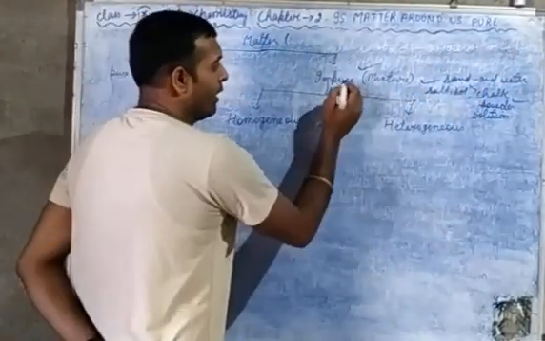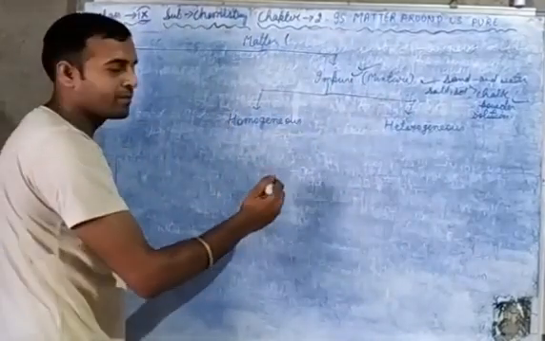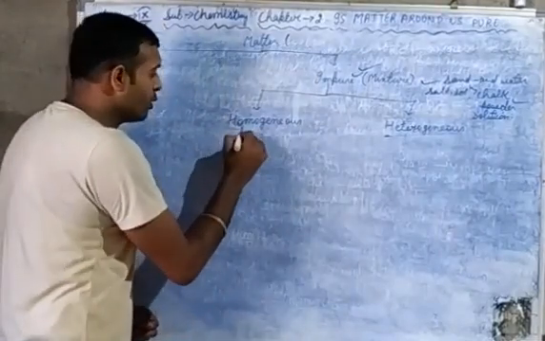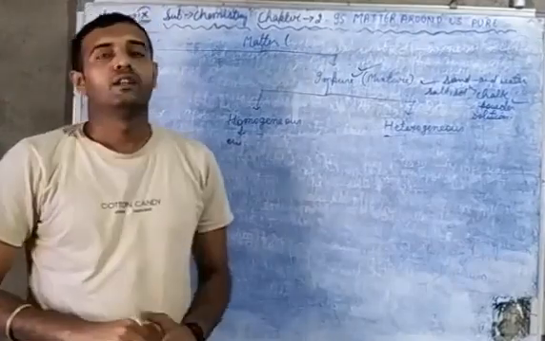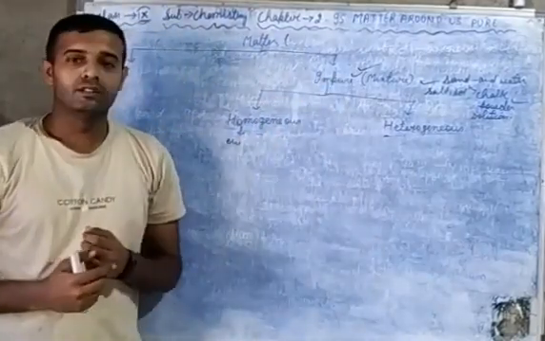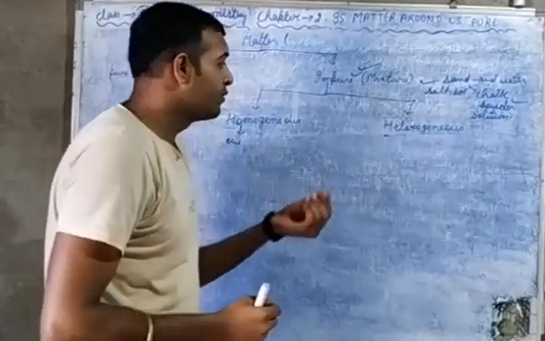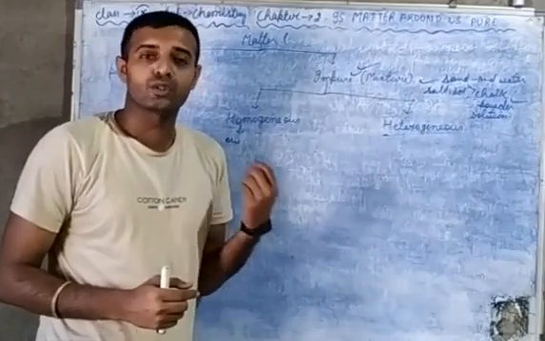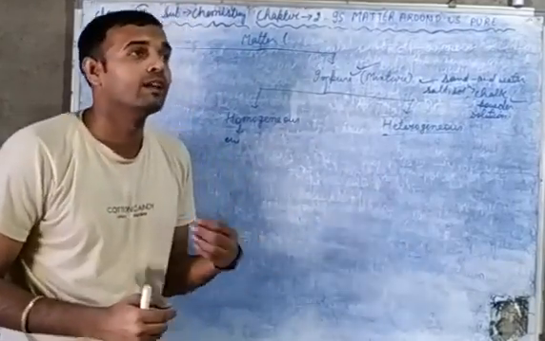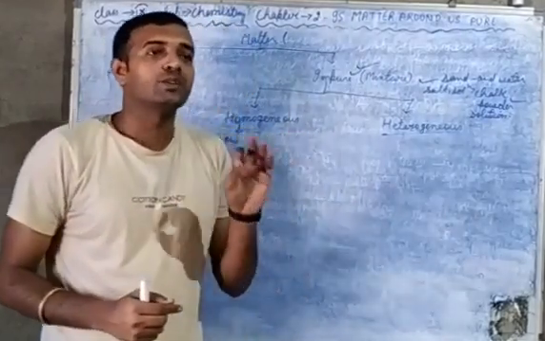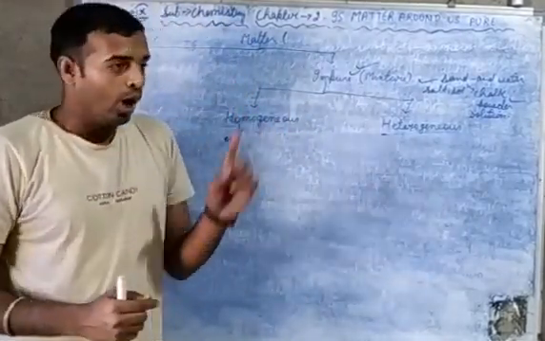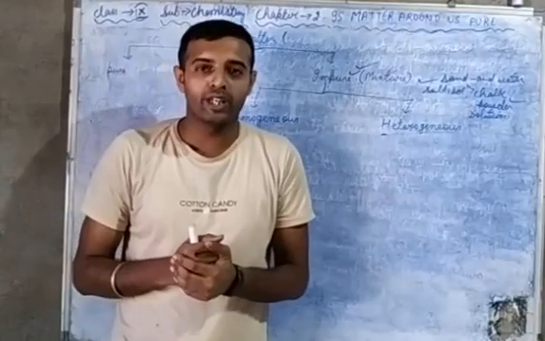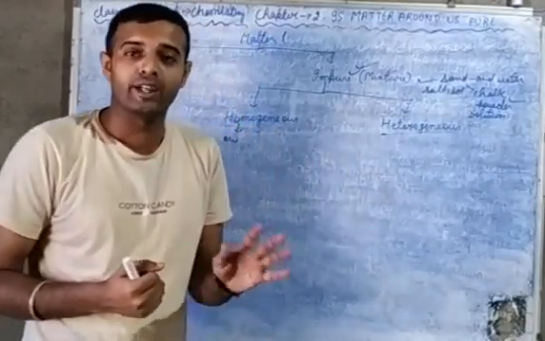Now, there are two types of impure substances: one is homogeneous and the second is heterogeneous. Homo means one. So a homogeneous mixture is a type of mixture that has a uniform composition throughout the solution, or you can say throughout its mass, or it has only one phase, or it does not show different boundaries of the constituent particles.